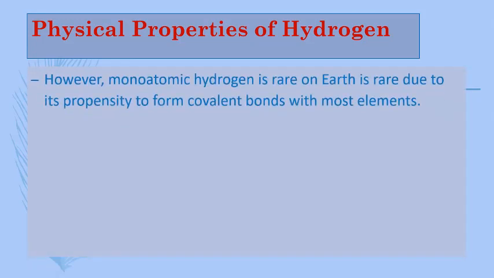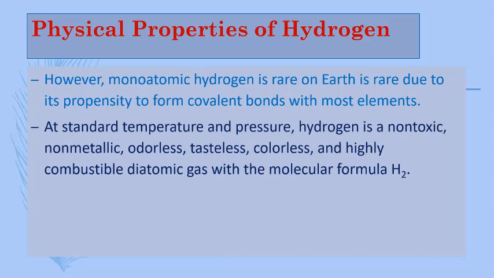Another physical property of hydrogen is that monoatomic hydrogen is rare on Earth due to its propensity to form covalent bonds with most elements.